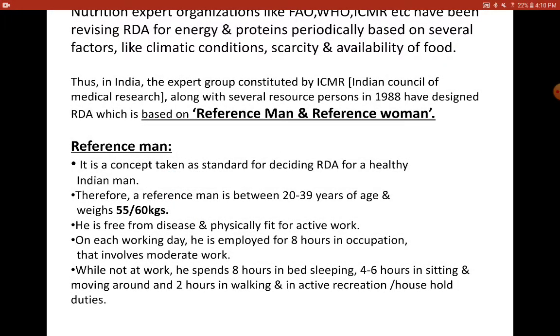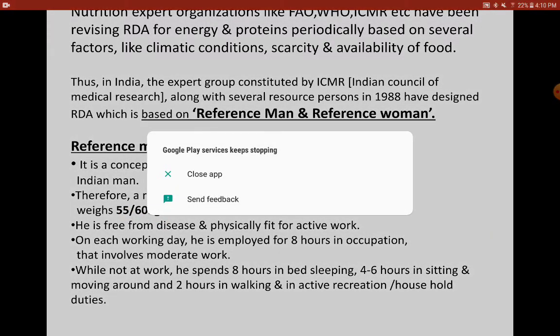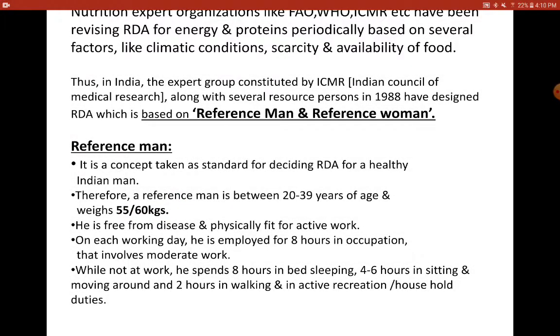Reference man is a concept taken as a standard for designing RDA for a healthy Indian man. The person has to be 20 to 39 years of age and weigh around 55 to 60 kilograms, and he should be free from any disease and physically fit for doing any active work.